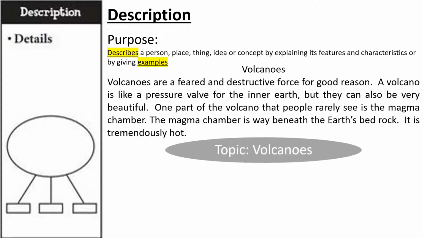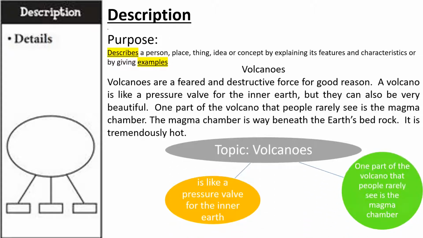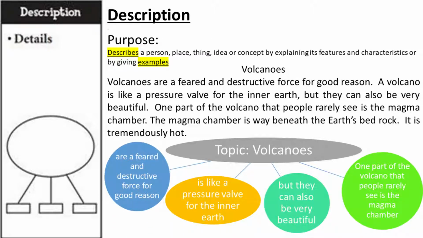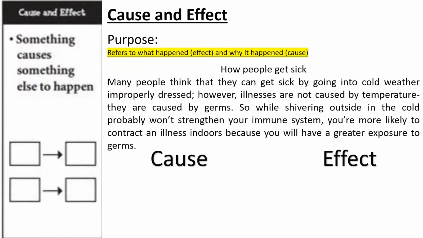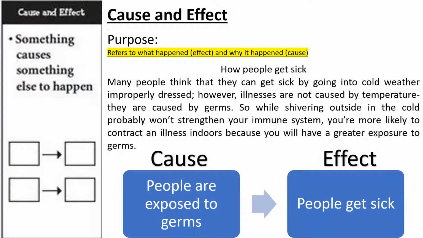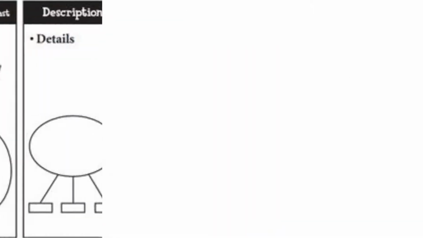Based from the title alone, we can say that the topic of the text is about volcanoes and the text shows the characteristics of volcanoes such as they are feared. Next is cause and effect, and as it says on its purpose, this text shows what happened and why it happened. Let's look at the sample text. The text tells how people get sick. So how do people get sick? Because they are exposed to germs. So the cause is people being exposed to germs, with the effect that people get sick.